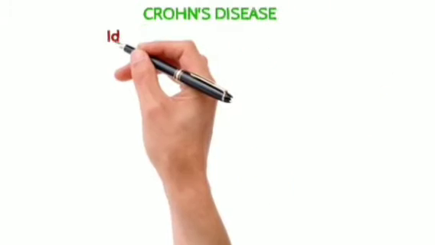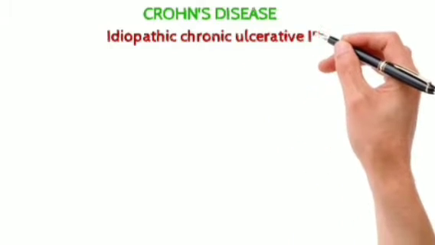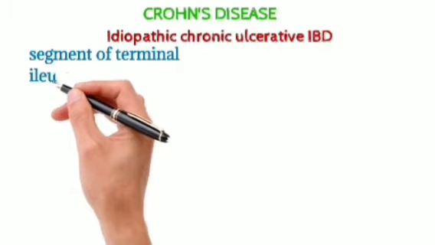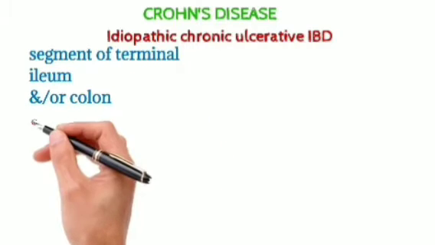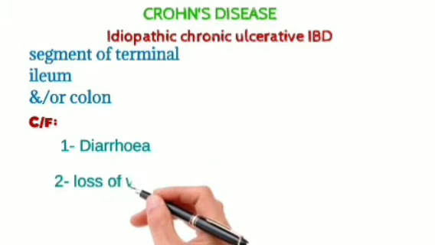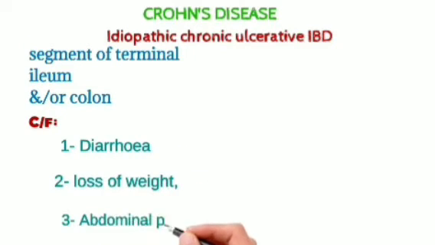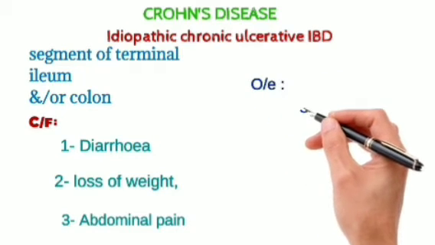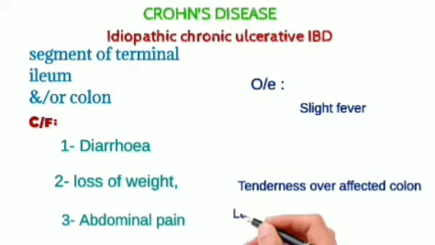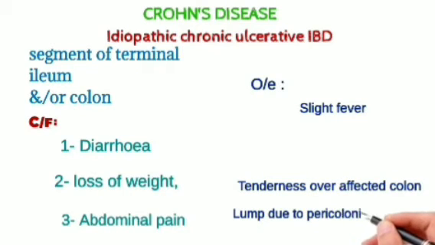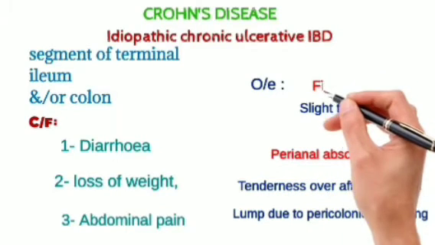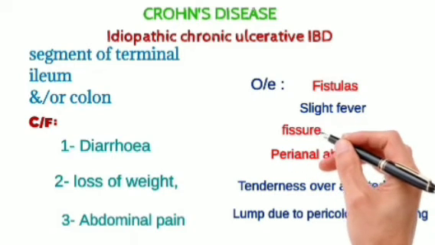Crohn's disease. It is an idiopathic chronic ulcerative inflammatory bowel disease. The location is a segment of terminal ileum and colon, or terminal ileum or colon. So the clinical features are: first is diarrhea, second is loss of weight, and the third one is abdominal pain. On examination, we may find slight fever, tenderness over the affected colon, lump due to the pericolonic thickening, and there may be complications like perianal abscess, fistula, and fissure in ano.